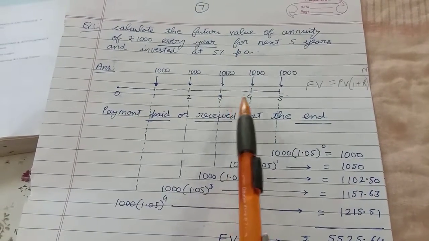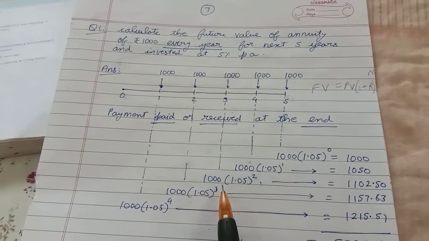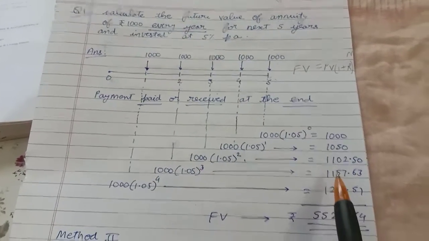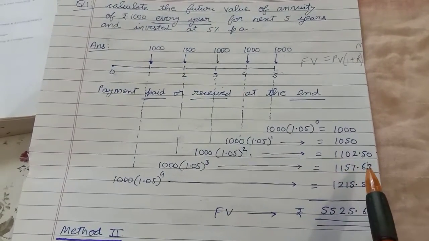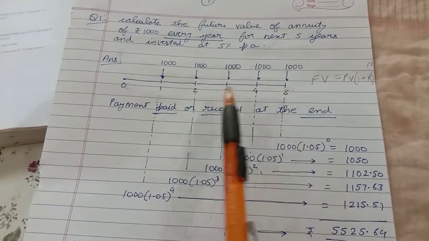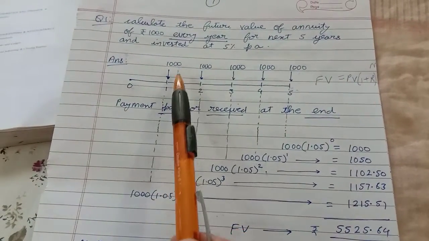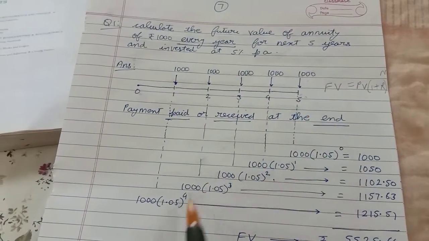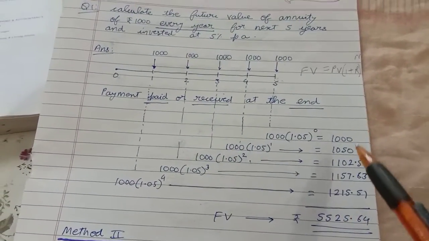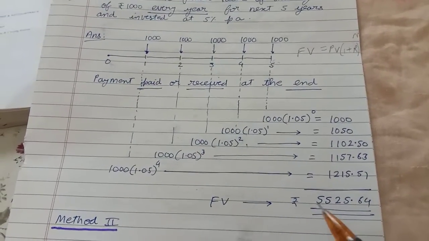So value after 2 years at this point will be 1.05 raised to power 2 into 1000. I get 1102.5. Similarly, value of this 1000 at this point, that is a 3-year period, so it is raised to power 3. This 1000 rupees, this is a 4-year period, so the answer is this. If you add all these values,